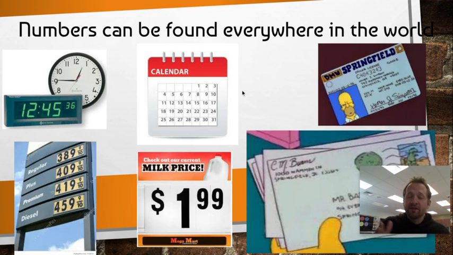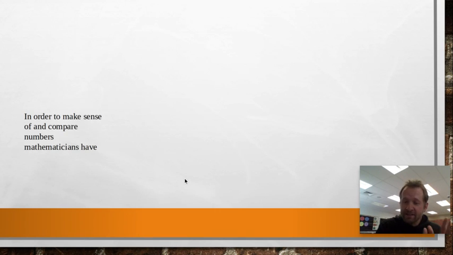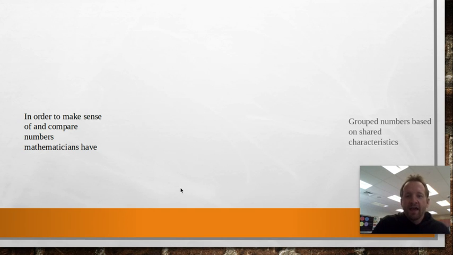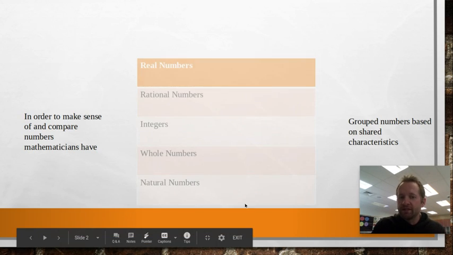So they're absolutely everywhere. Now, the crazy thing is, there are different types of numbers. In order to make sense of and compare all of those different types of numbers and be able to work with them, mathematicians have grouped numbers based on shared characteristics. Okay, so let's look at some of those groupings that they've used, right?